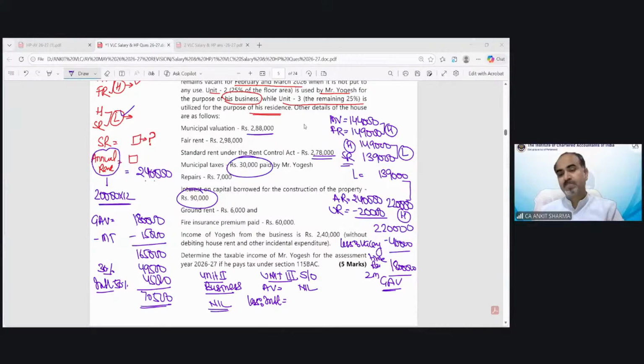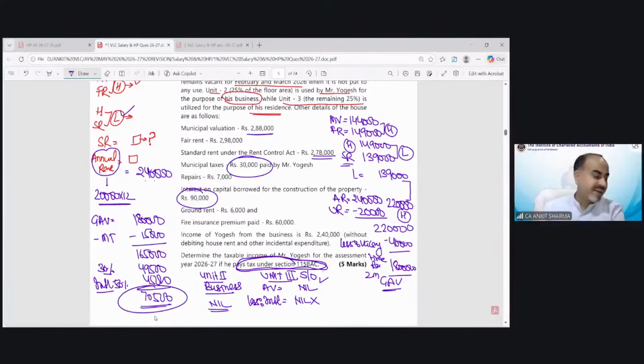And the correct answer is nil. Because this is section 115BAC. And in the starting of the class, I have told you if you are falling under section 115BAC, then in case of self-occupied property, interest is not allowed to be deducted. So because we are under default tax regime, self-occupied property cannot take the benefit of interest. So the answer is 70,500 rupees from income from house property. Okay.